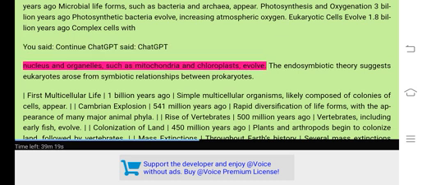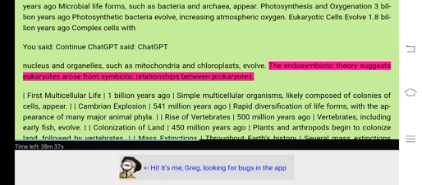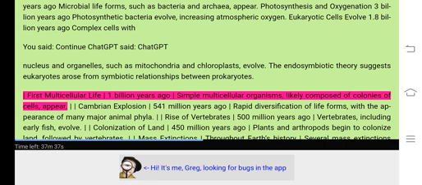Nucleus and organelles, such as mitochondria and chloroplasts, evolve. The endosymbiotic theory suggests eukaryotes arose from symbiotic relationships between prokaryotes. First multicellular life. 1 billion years ago, simple multicellular organisms, likely composed of colonies of cells, appear.